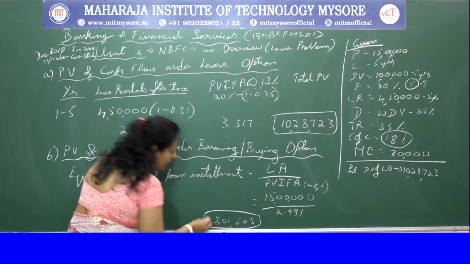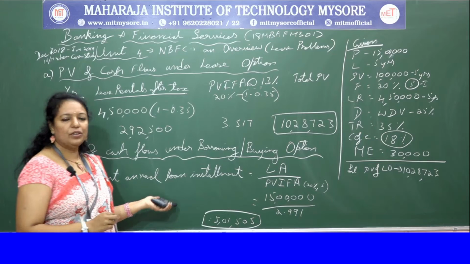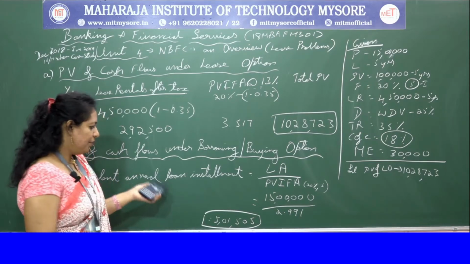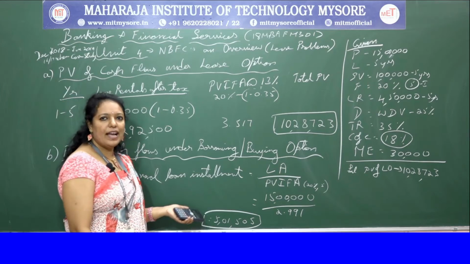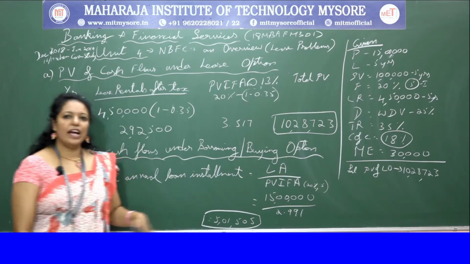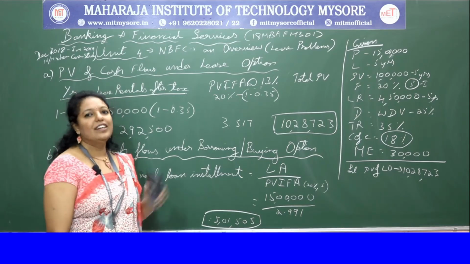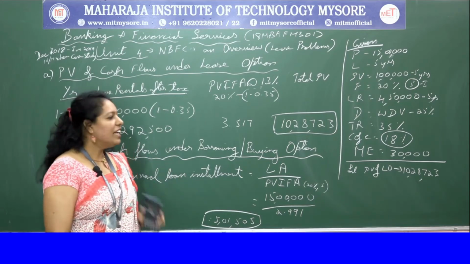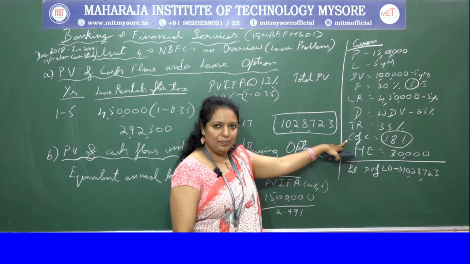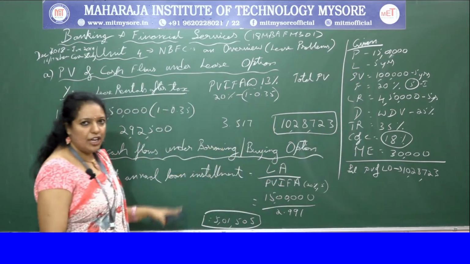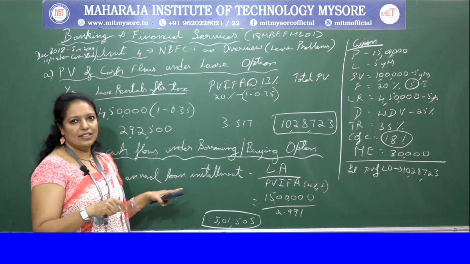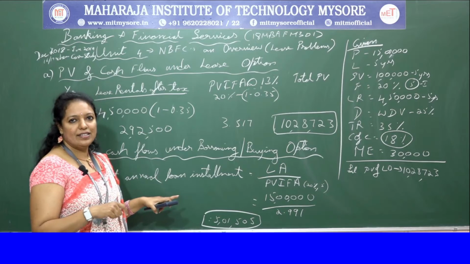So this is the equivalent annual installment: 5 equal installments at 20%. Till here you can observe, even though there is a change in cost of capital in the problem, the problem doesn't change. Whatever previous problem you've done, these are the same figures, the same resultants.